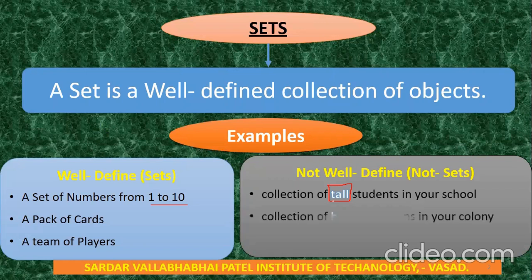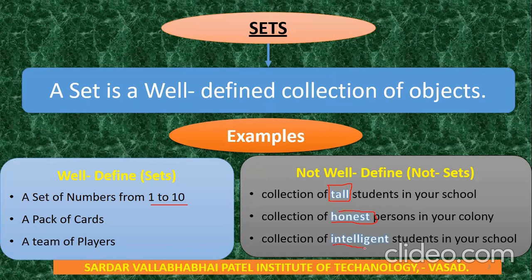Now another example, a collection of honest persons in your colony. We can't say this person is honest, this person is not honest. So again, this word honest is not perfectly well-defined. Now the next example, a collection of intelligent students in your school. Again, this word is not well-defined.